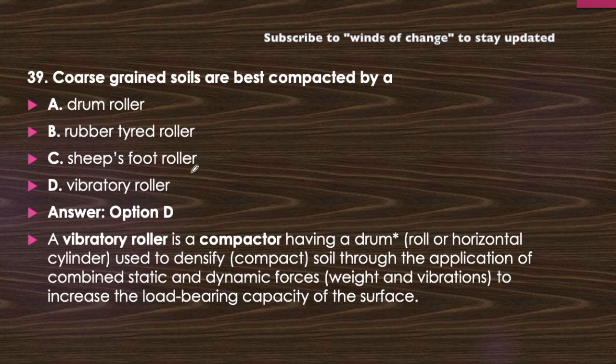Sheep foot roller is mainly used for clay type of soil. A vibratory roller is a compactor having a drum, roll or horizontal cylinder used to densify or compact soil through the application of combined static and dynamic forces, that is weight as well as vibration. Vibration is called the dynamic force here, used to increase the load bearing capacity of the surface. So I have told you the principle of the vibratory roller, and now moving further to the next question.